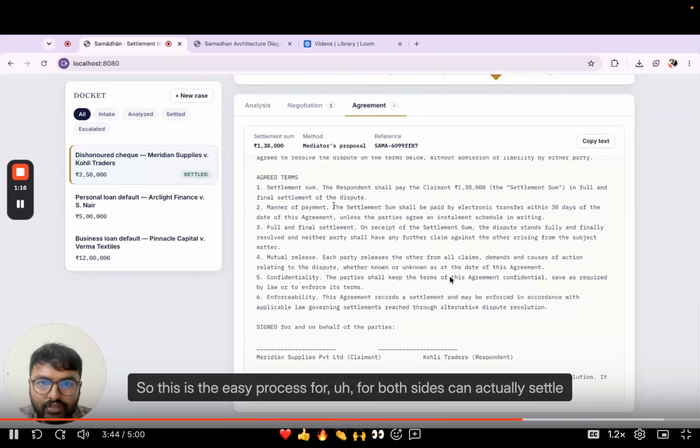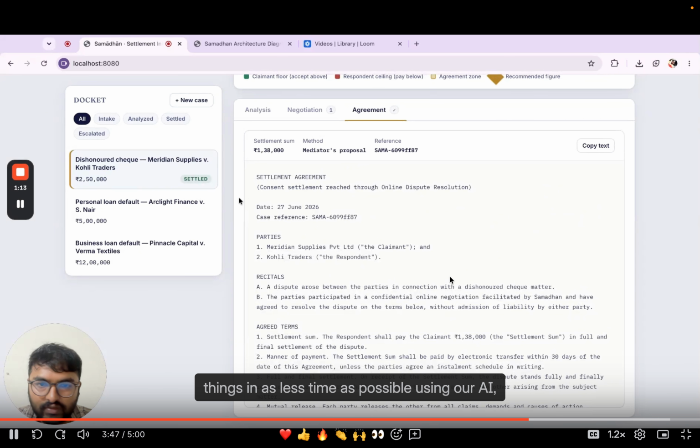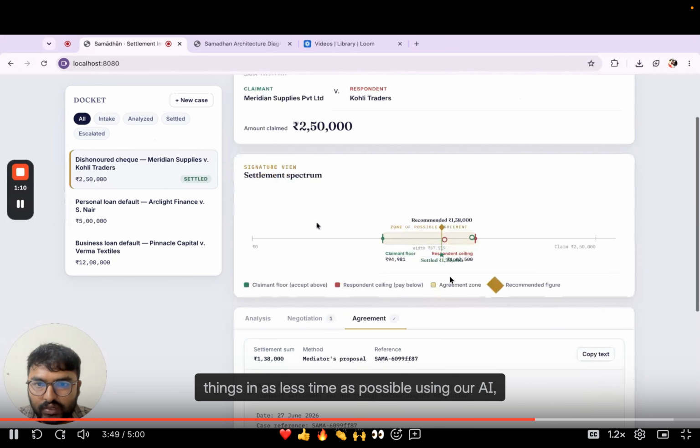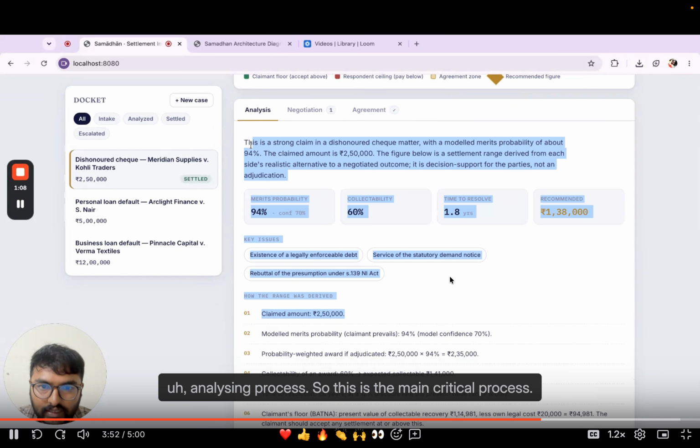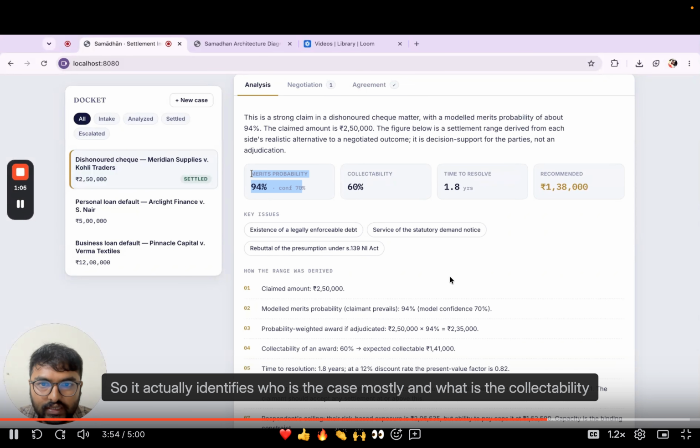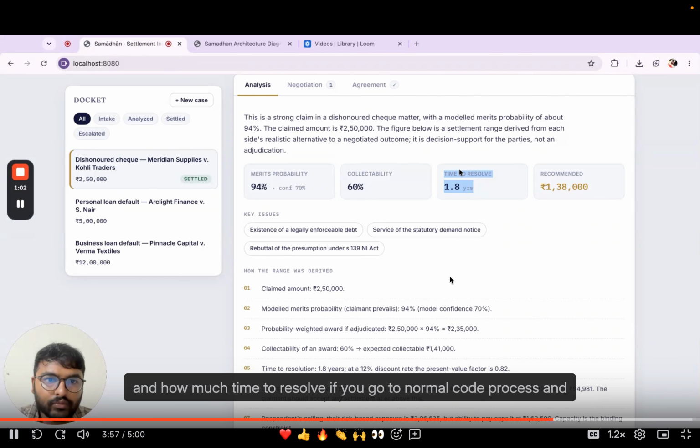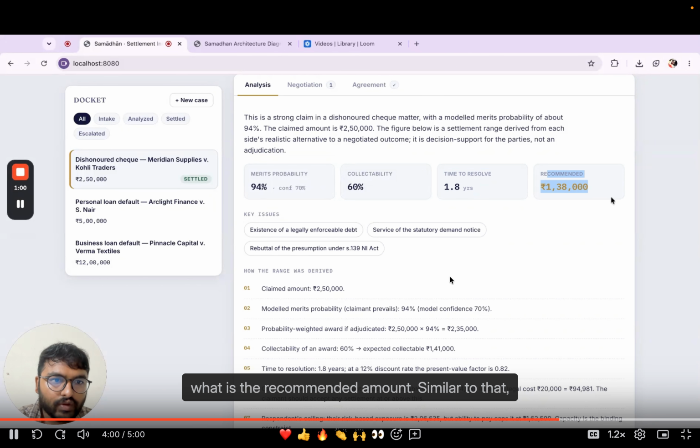So this is an easy process where both sides can settle things in as little time as possible using our AI analysis. This is the main critical process. It identifies who would mostly win the case, what the collectability is, how much time it takes to resolve if you go through the normal court process, and what the recommended amount is.